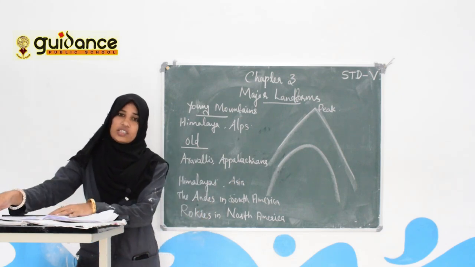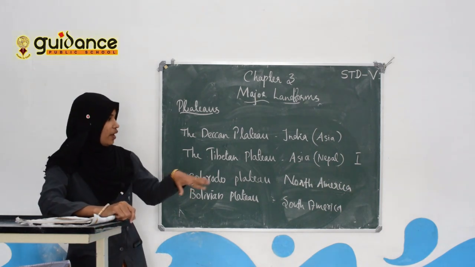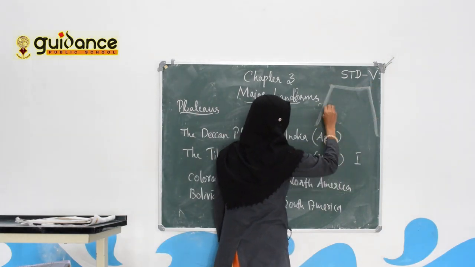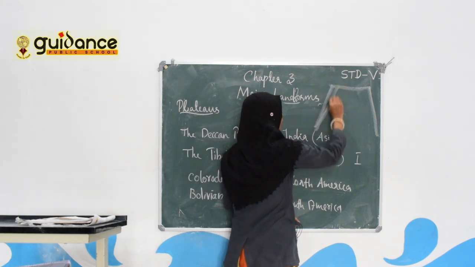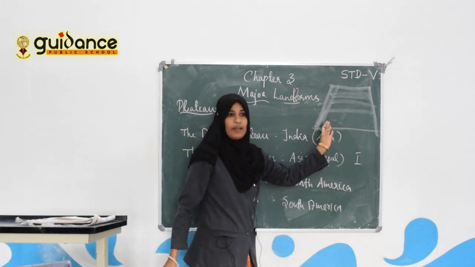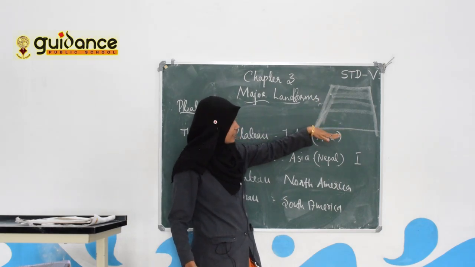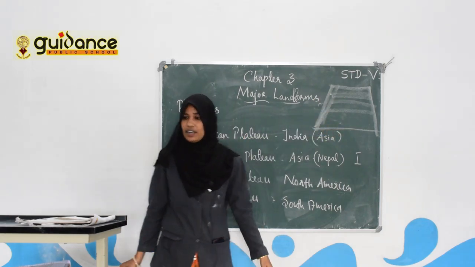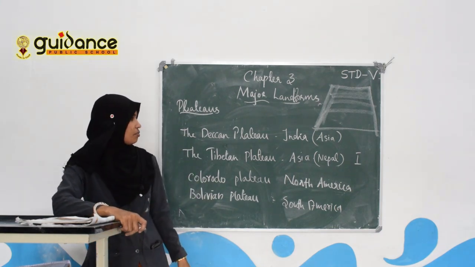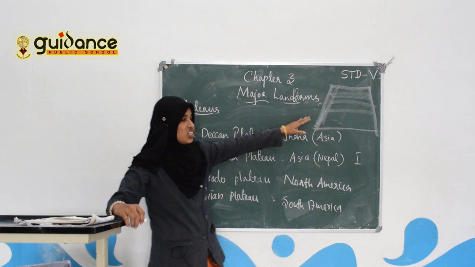Okay, next one is plateaus. A plateau or tableland is high land with a flat top. It is separated from the surrounding area. A plateau or tableland is a highland with a flat top, and it rises abruptly from the surrounding land. So it has steep slopes.